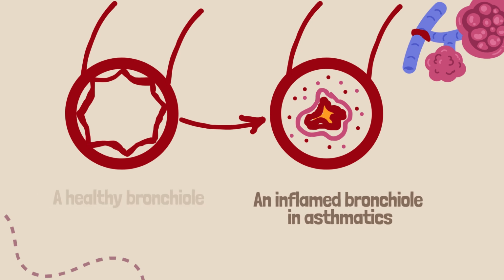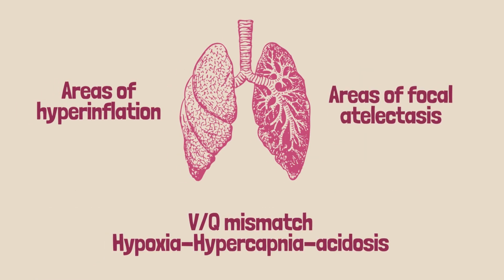This constriction of airways causes areas of hyperinflation causing compression on the nearby alveoli, causing what is called focal atelectasis. This prevents air entry to these alveoli, but the blood supply to them is intact, causing ventilation-perfusion mismatch, which later causes hypoxia, hypercapnia, and acidosis. That's why asthma is important and should be managed urgently.